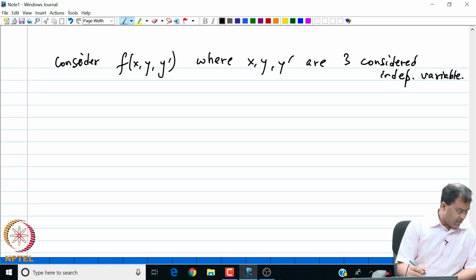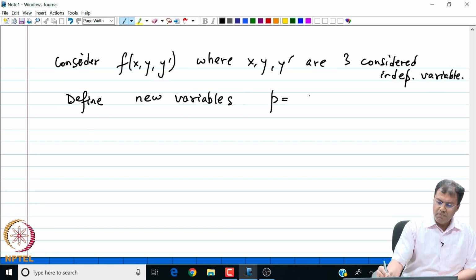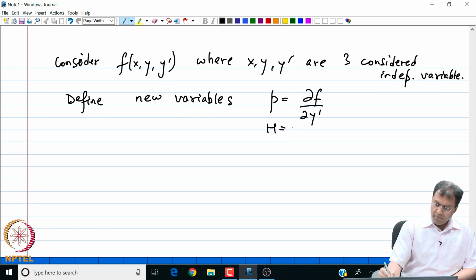right, and we define new variables, that is p and h. We define new variables. My variable p is defined by del f del y prime, and my h is now defined to be minus f plus y prime p. Note that the role of y is replaced by the role of f and the role of x is replaced by y prime. Okay?